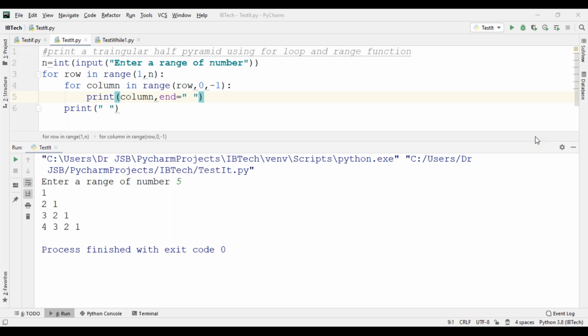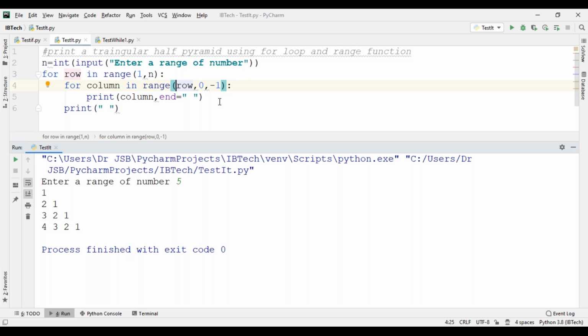Sir, please explain once this 0 comma minus 1, this last one. See here, 1 2 3 4 rows are there, right? Up to the 0th location and minus 1 location.